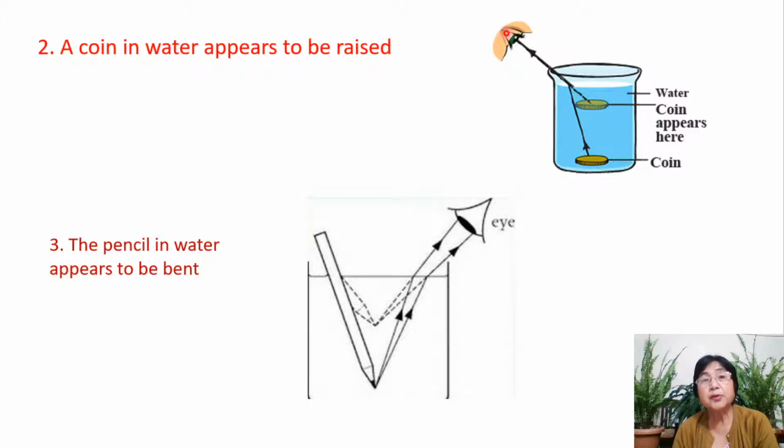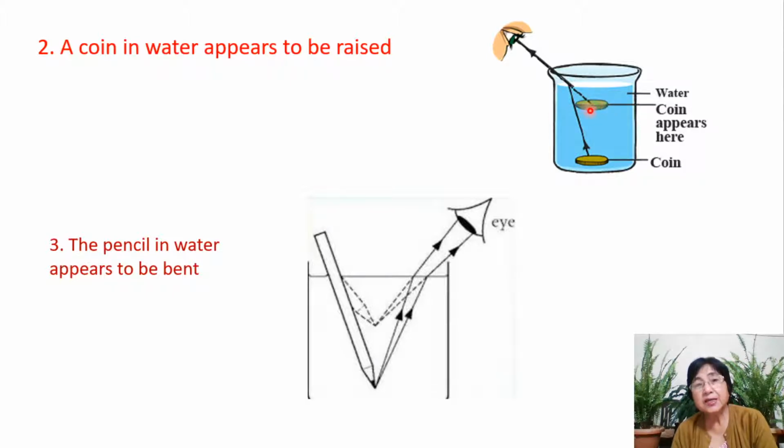If you drop a normal here, you'll find it goes away from the normal. Then we produce this refracted ray backwards. Then you will find that the image of the coin will now be at this point.